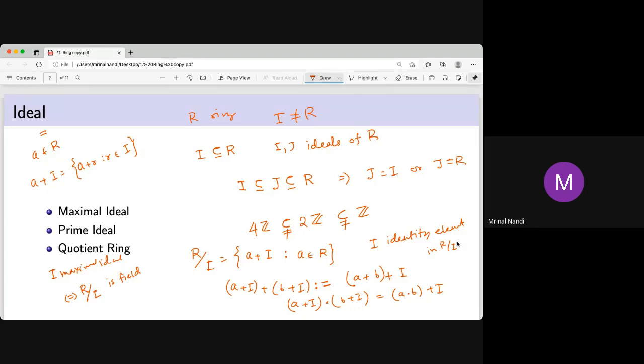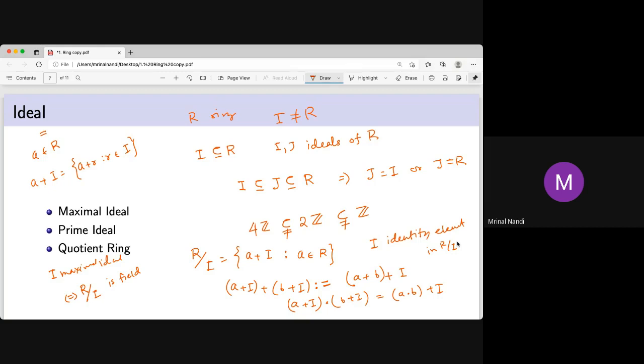Like Z mod 3. What is Z mod 3? Z mod 3 means Z quotient by 3Z. What is 3Z? 0, 3, 6, minus 3, minus 6. You are just going to collapse all these elements to 0. So 3 is now 0, 6 is now 0, minus 3 is now 0. That means 2 plus 1 is 0 in the quotient, in the congruence classes modulo 3, because it's 3, and we just squeeze 3 to 0. That means if you quotient by some ideal, the elements of the ideal become 0.